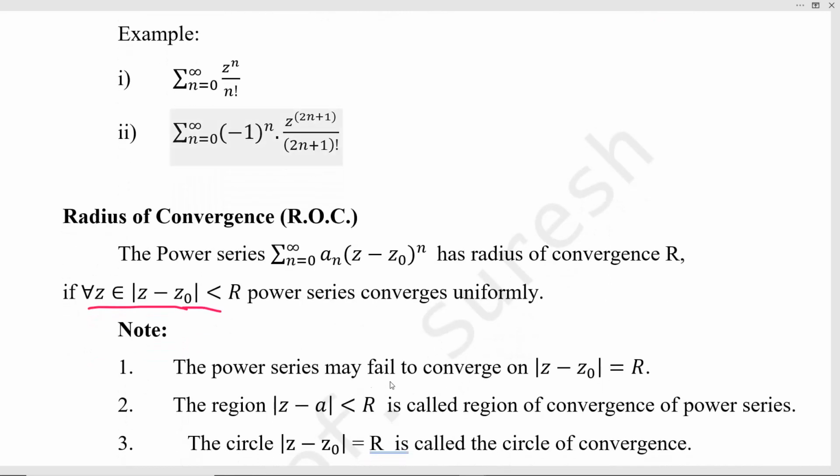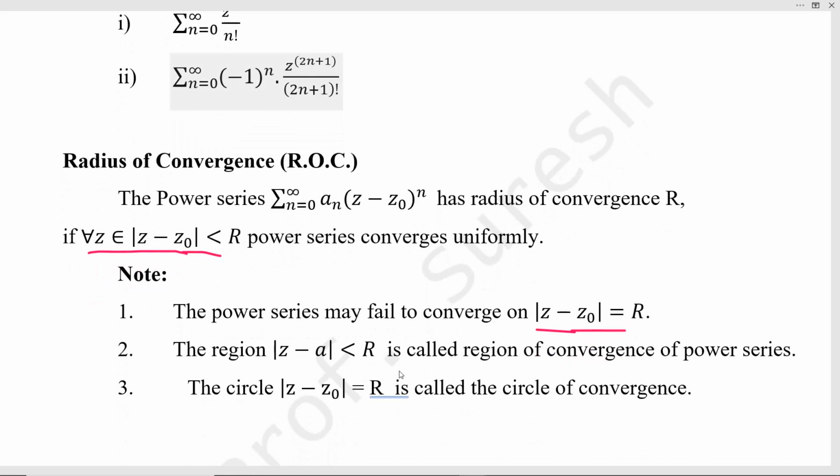The power series may fail to converge on the boundary. Inside it always converges, that is modulus of z minus z naught less than R. Outside, modulus of z minus z naught greater than R, the series always diverges, but there is no conclusion on the boundary, that is modulus of z minus z naught equal to R.